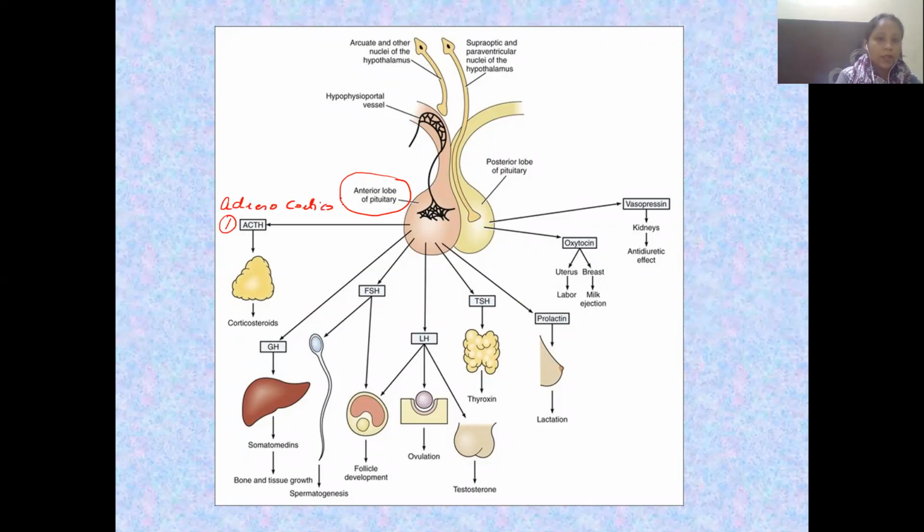Adrenocorticotropic hormone. This is going to act where? It is going to act on the adrenal gland, basically the adrenal cortex region, and it is going to secrete our corticosteroids.